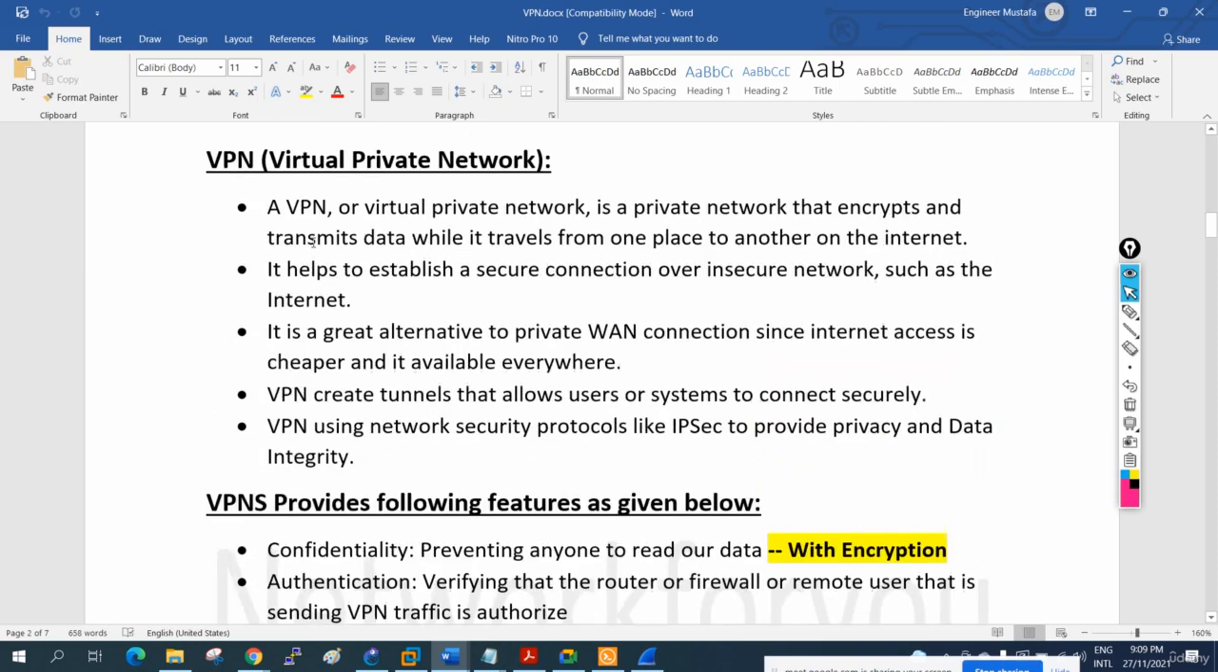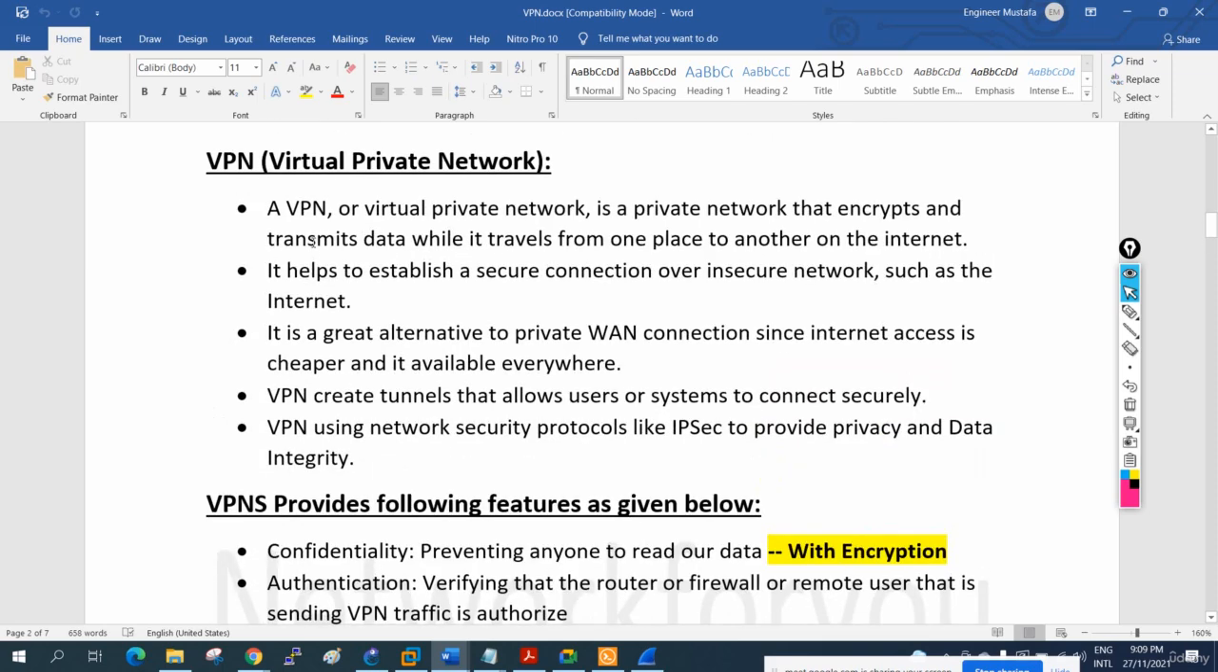But what advantage are we going to get when we configure the VPN? Maybe you are thinking VPN means always secure. We need to remember, all VPN is not secure. We can say all VPN will not encrypt the data. For example, GRE is also a VPN, it will not encrypt the data. So some VPN will not encrypt data also.